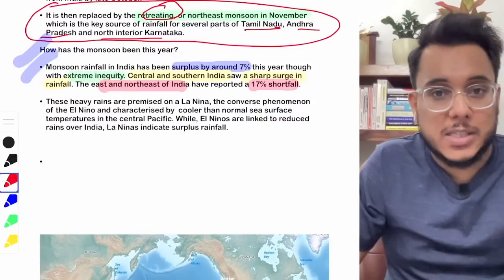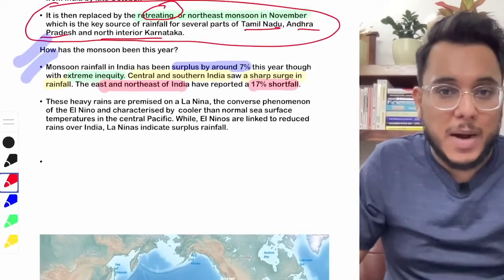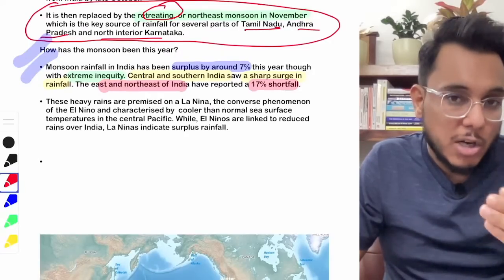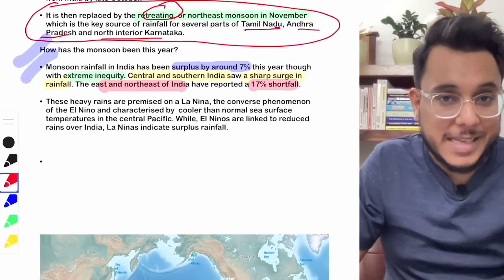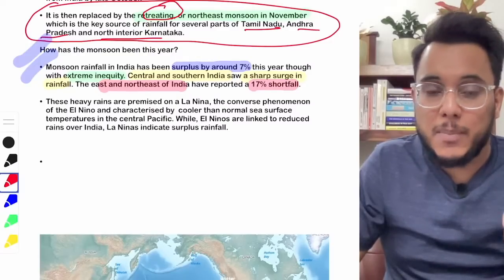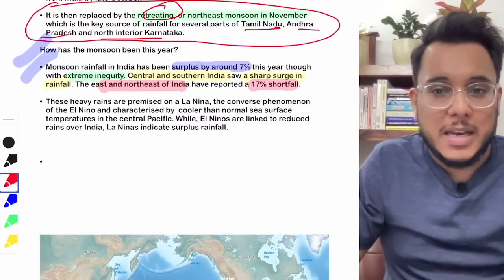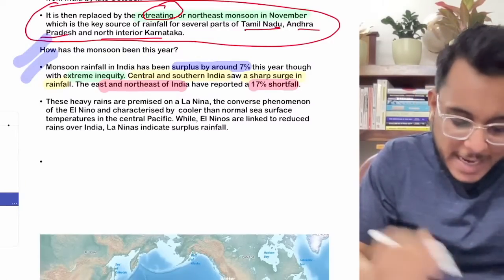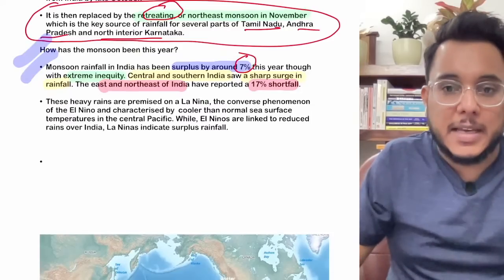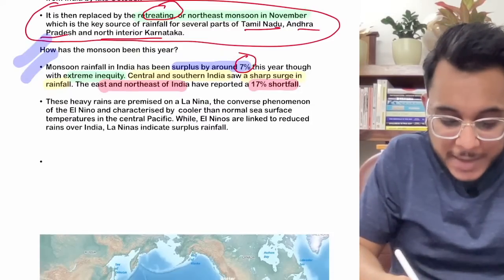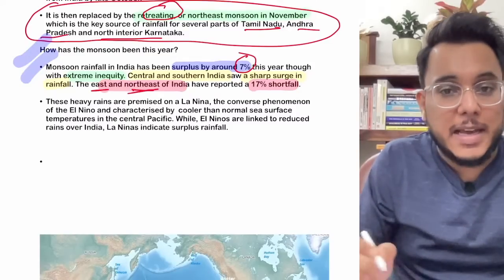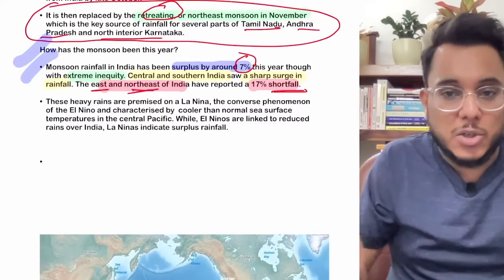Moreover, the northwestern part of India also saw a shortfall of around 2%, and over Punjab and Haryana there has been a little bit of decline. So in total there was a 7% increase, but a lot of inequity. Eastern India, northeastern India, northwestern India, there has been shortfall.